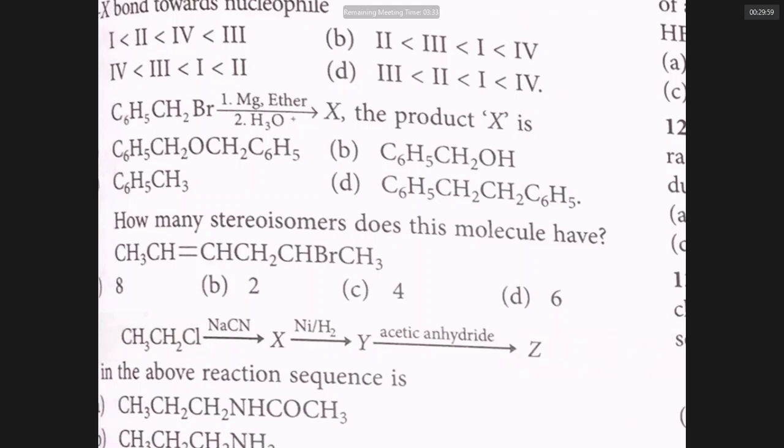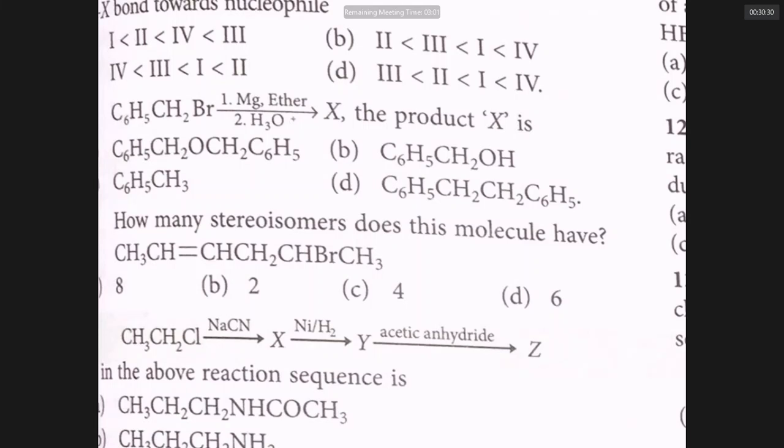First idea, the reaction where Cl minus is replaced by CN, nucleophilic substitution. Second idea, when a cyanide is reduced in presence of catalyst, you get a primary amine. Third idea, in an amine, when a hydrogen of NH2 reacts with acetic anhydride, the H is replaced by COCH3. So the answer to this question, can you guess, sir?